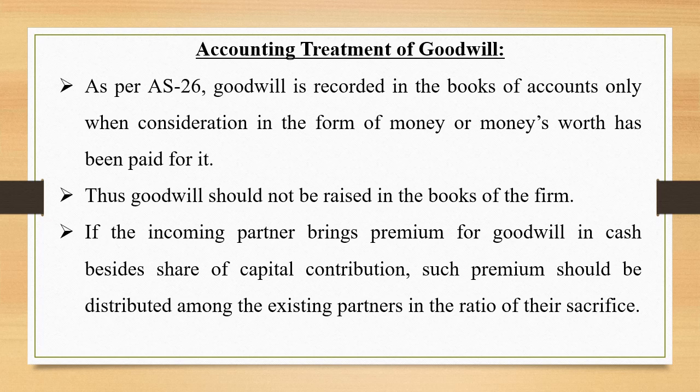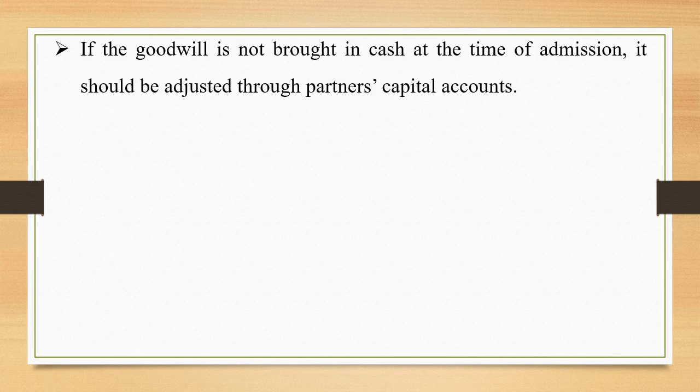This is what I told you in my first video of the chapter. Sacrificing ratio is going to be used for compensating the existing partners in the form of goodwill. If the goodwill is not brought in cash at the time of admission, it should be adjusted through partners' capital accounts. For example, C is a new partner and he shows his inability to bring the amount of goodwill. In that case, the amount of goodwill of his share will be taken out of his capital and debited in